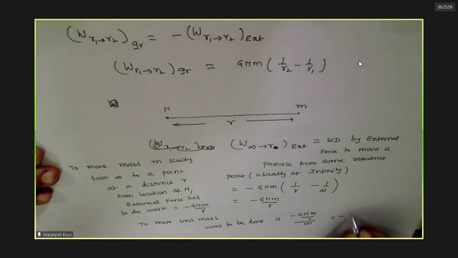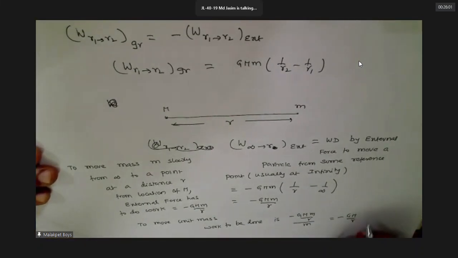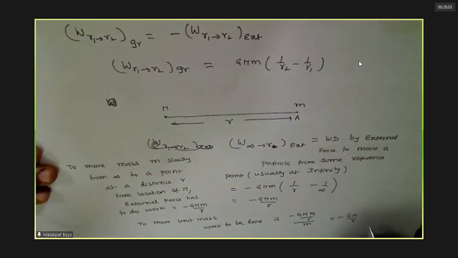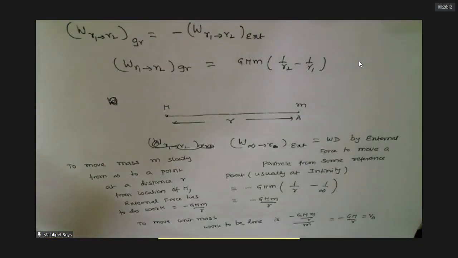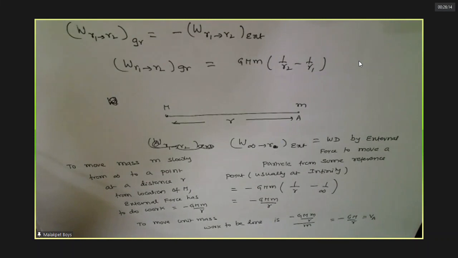What is this? This is capital number. Yes, sir. This is what we call the potential at point A. Understood this? Clear? Yes, clear, sir. That means external force is doing work to assemble two masses.